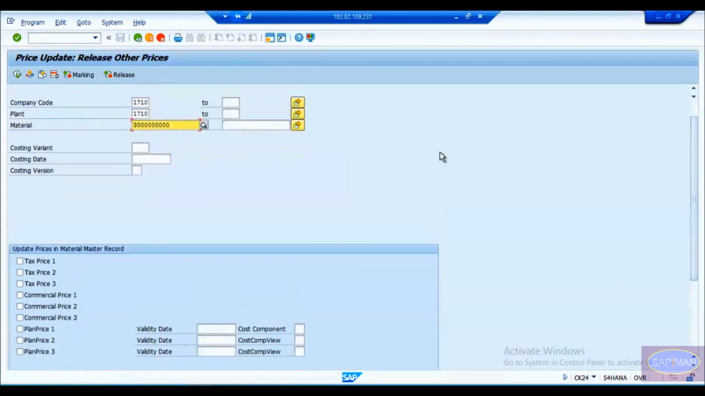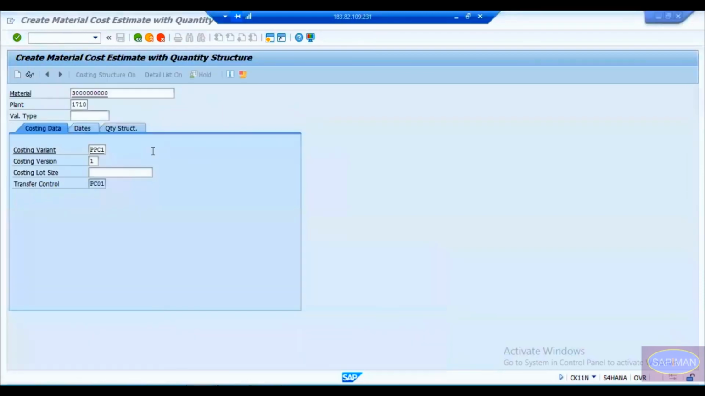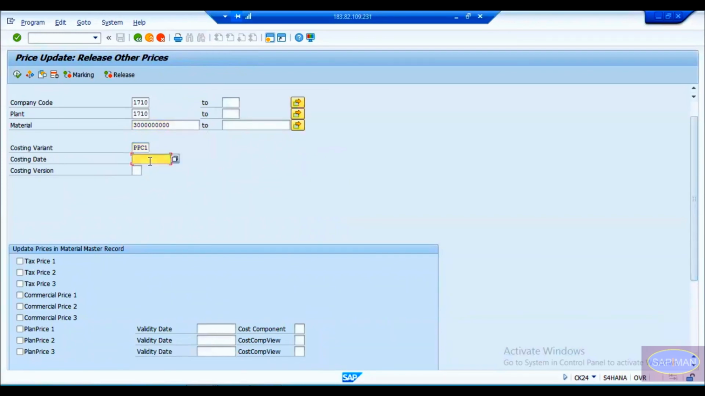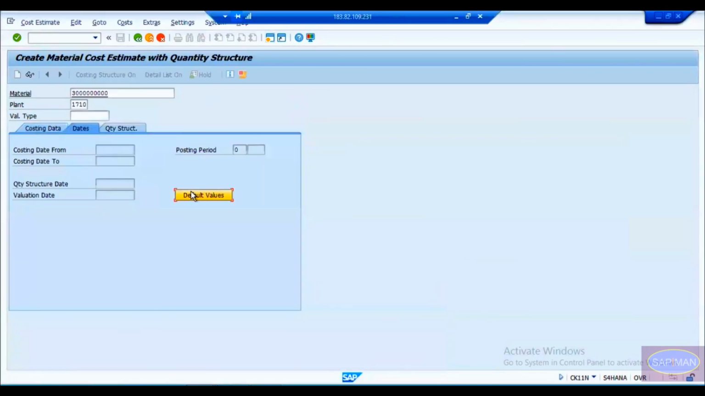Now in this option again, you have to enter the costing variant, costing date, and costing version. So again, costing variant is PPC1. So this is the same details which we see here, this costing variant here. Then costing date. What is your costing date? Go to the date here, click on this default value. This is your costing date,